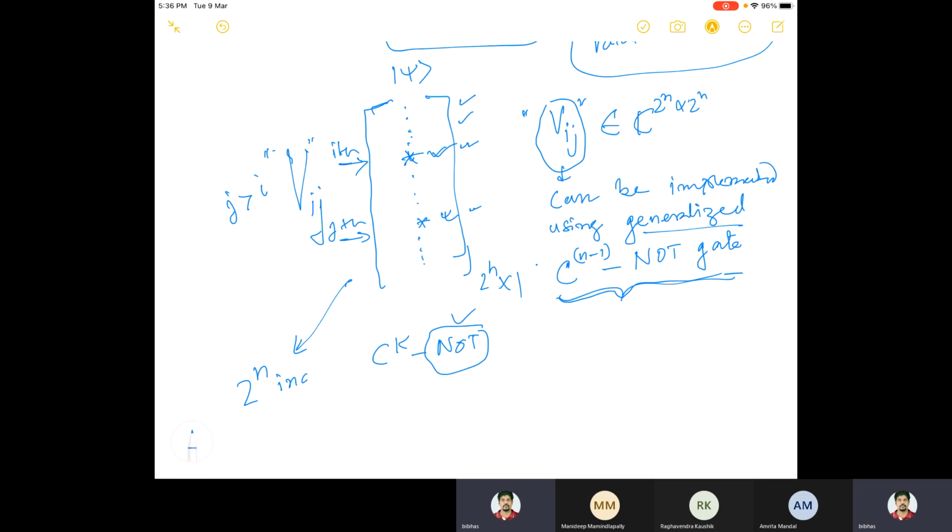Now, each of these positive integers can have a binary representation. So it can be written as a sequence of 0s and 1s of length n.